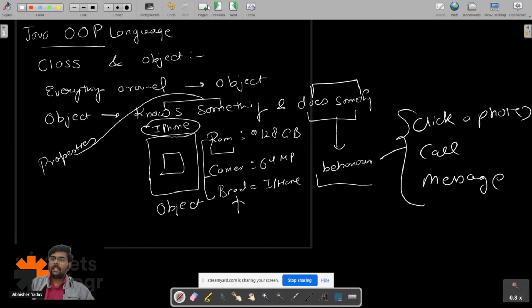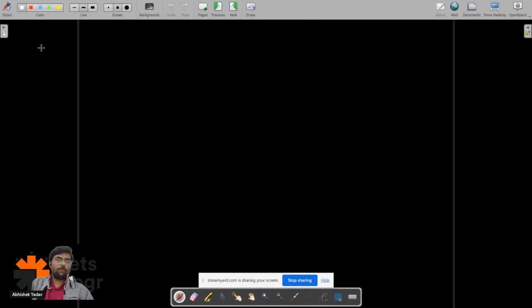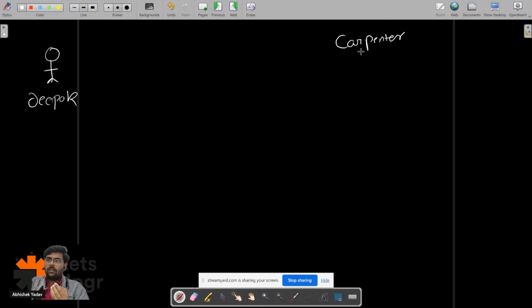So let's take a real life example. Let's take the example of Deepak here. Deepak is super rich and he wants to construct a house. What will he do? He will go to the carpenter first, or the builder, or he will go to the architect. So Deepak will not go to the carpenter first.